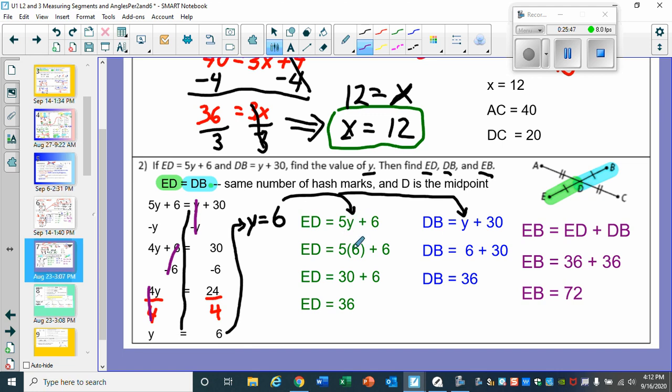So replace the y with 6. It's 5 times 6, 30. Add 6, 36. Now your last part. So we found y, ED, DB, and now EB, which is ED 36 plus DB, another 36. Grand total, EB 72.